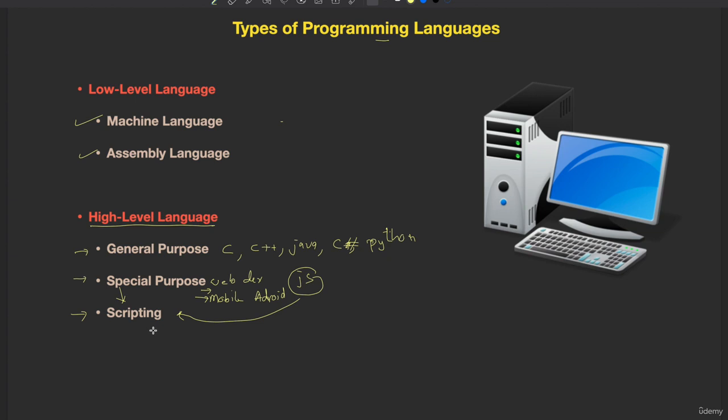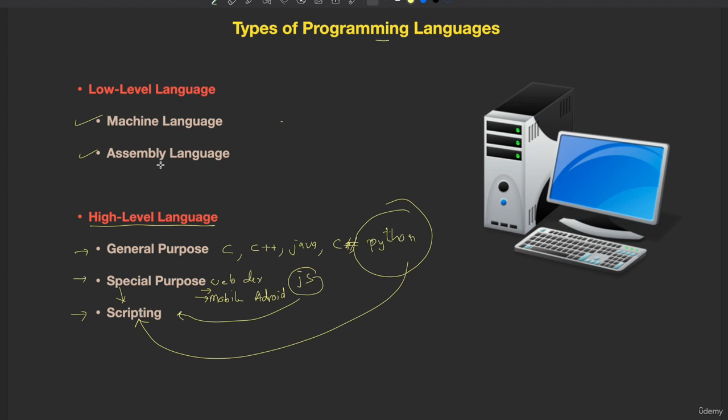But Python has brought a revolution here. Python is a general purpose language, but it is more like a scripting language. So it's easy to learn and develop applications. That's the interesting thing about Python. It is general purpose, useful for a lot of purposes, and it's more like a scripting language.